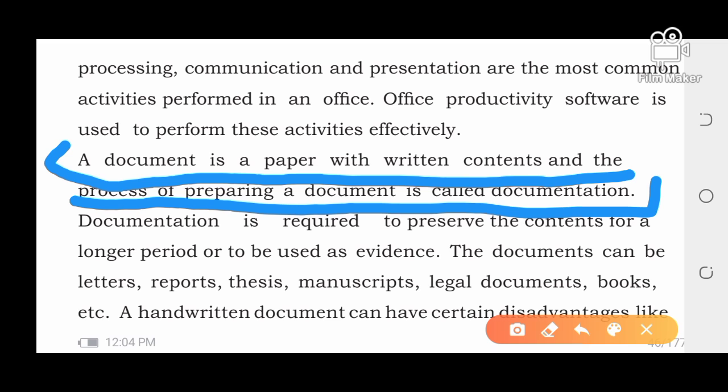Or if that person can't control, then he will be in jail for a long period of time, right? The legal documents made in that commission, and those documents are your evidence for his or her husband. And also the books, etc.